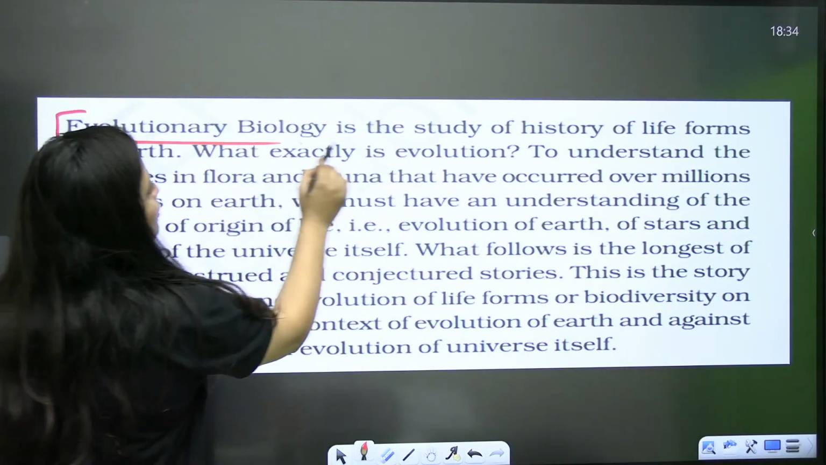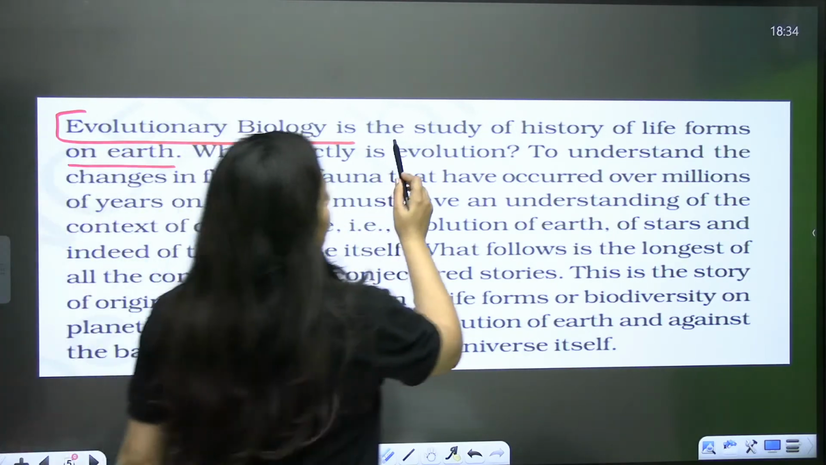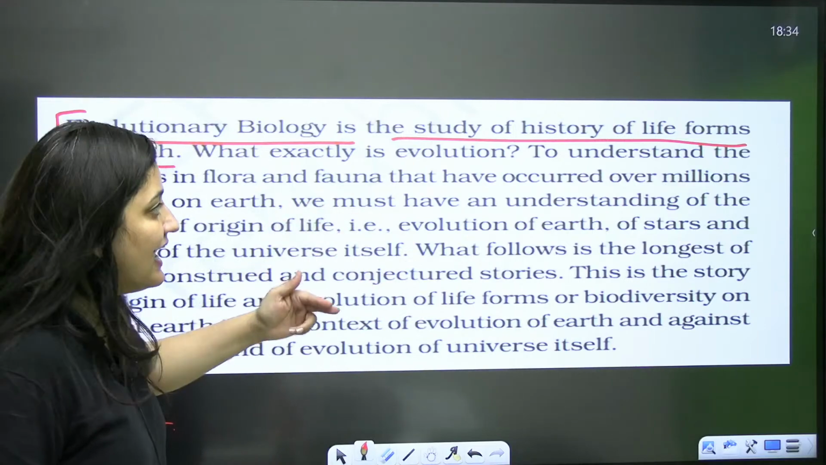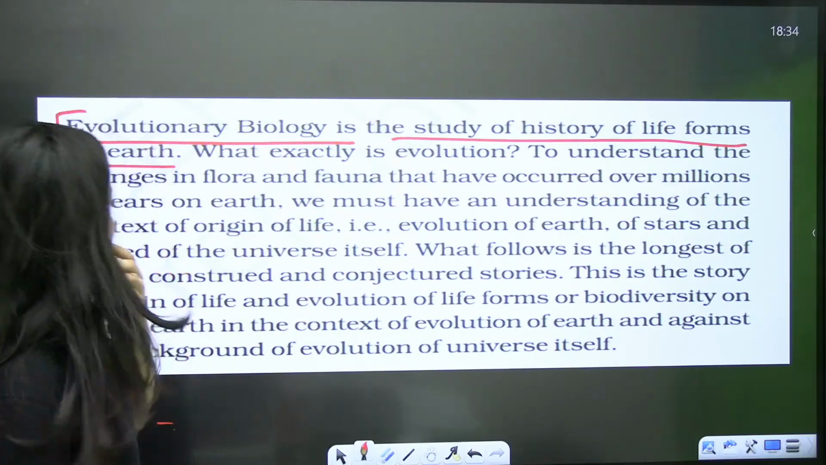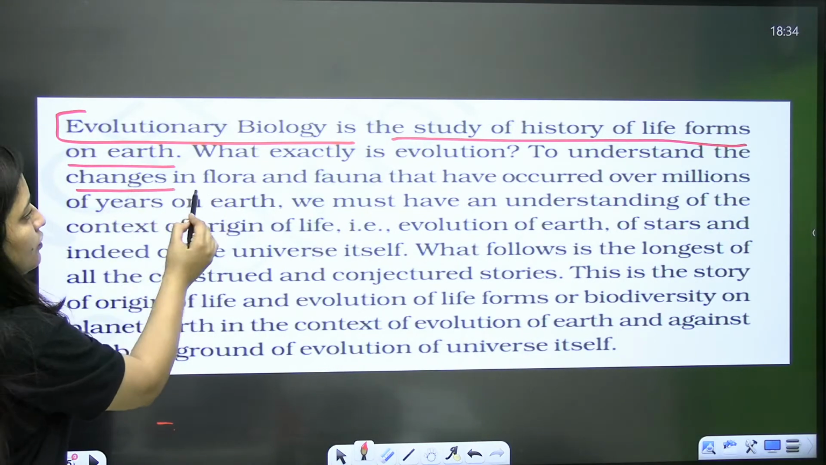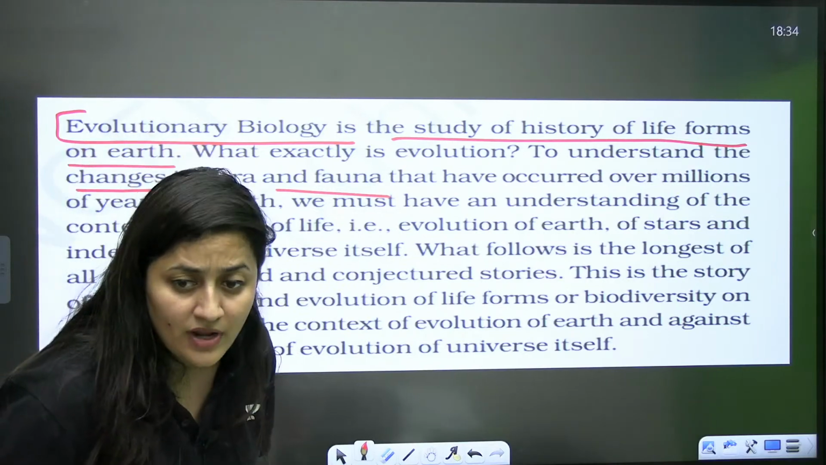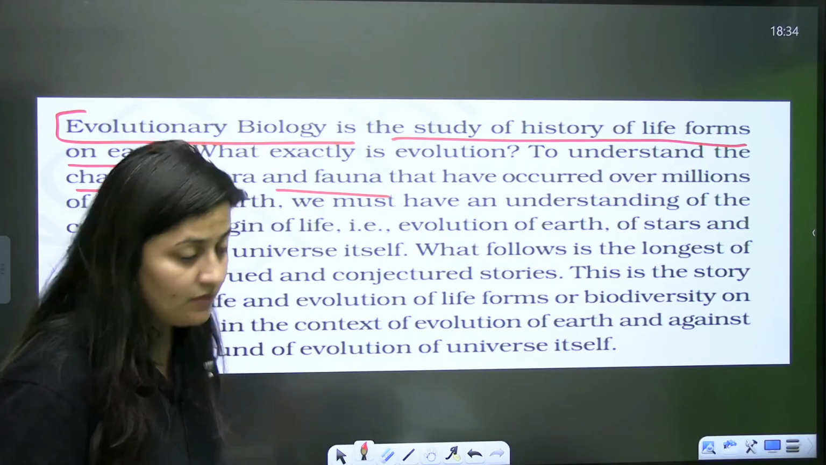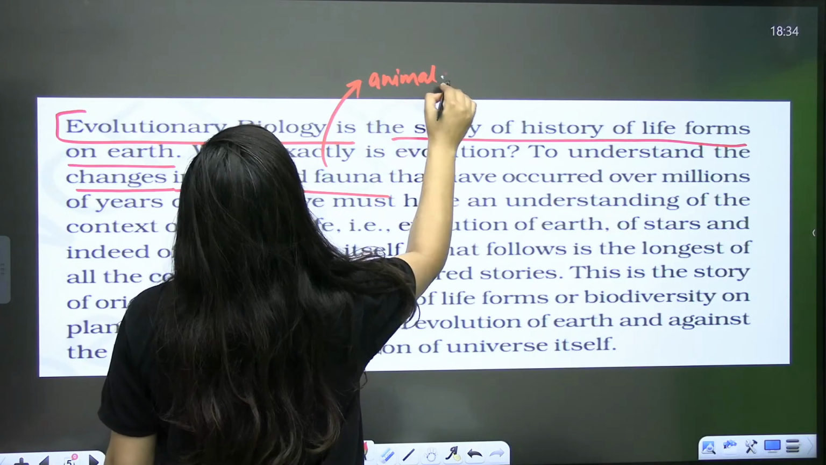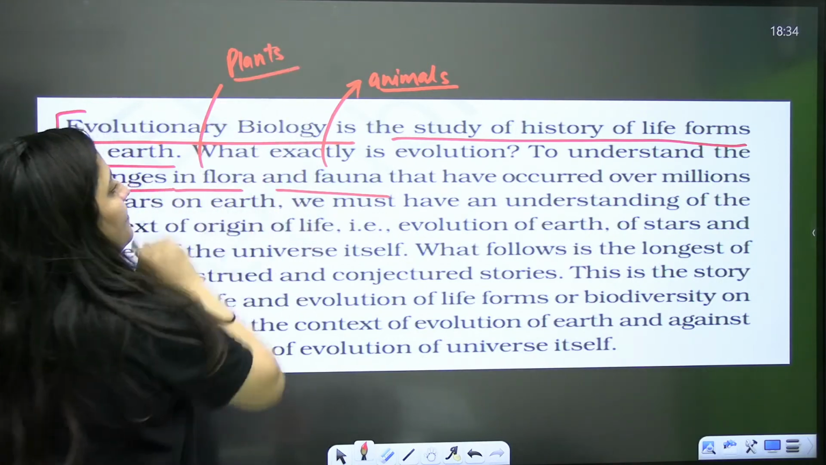So see, evolutionary biology is the study of the history of life forms on Earth. Right, bache? If we want to understand evolution, you have to notice the changes in flora and fauna. Do you know the meaning of flora and fauna? Fauna means animals. Flora means, of course, the plants.